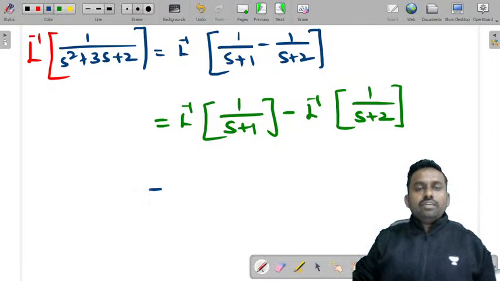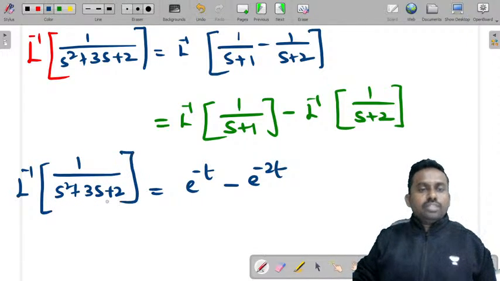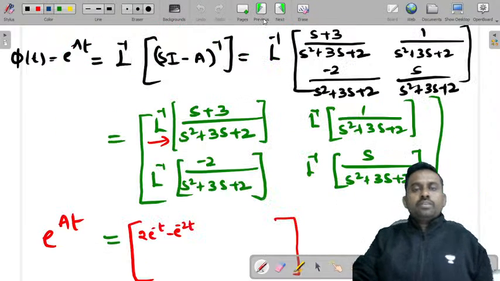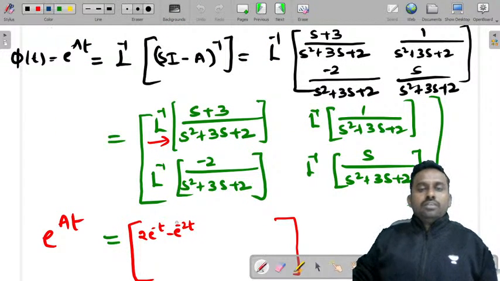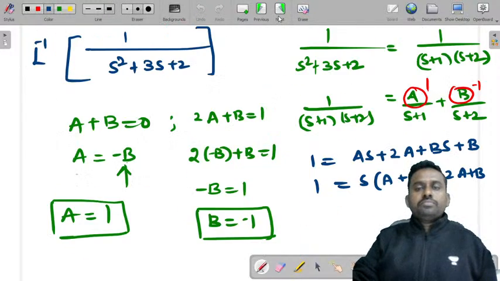What do you get here? e power minus t minus e power minus 2t. So this is the Laplace inverse of 1 by s square plus 3s plus 2, the second term. So write the second term: e power minus t minus e power minus 2t.